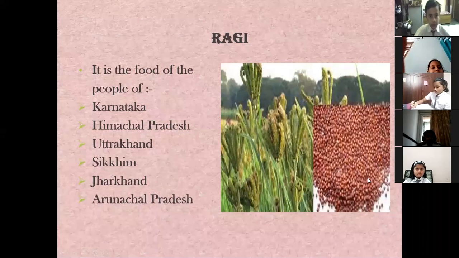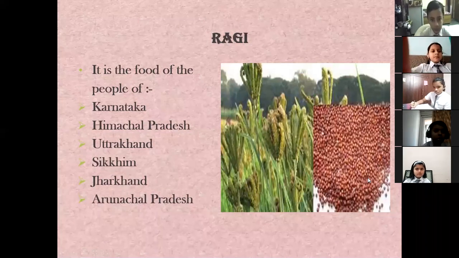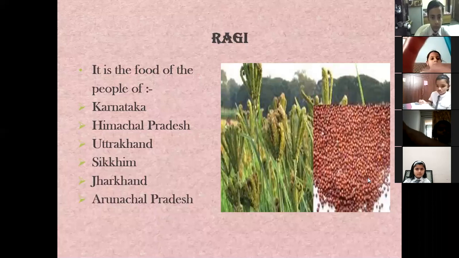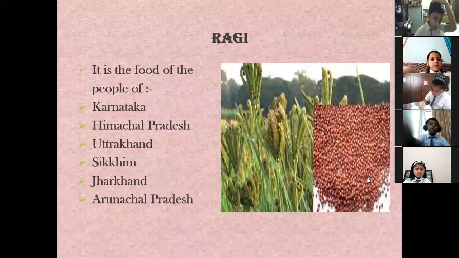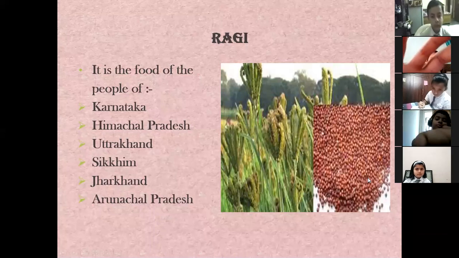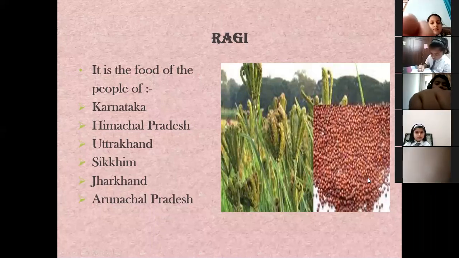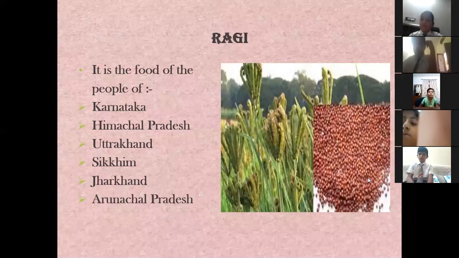Ragi is called as finger millet. Okay, why, children?